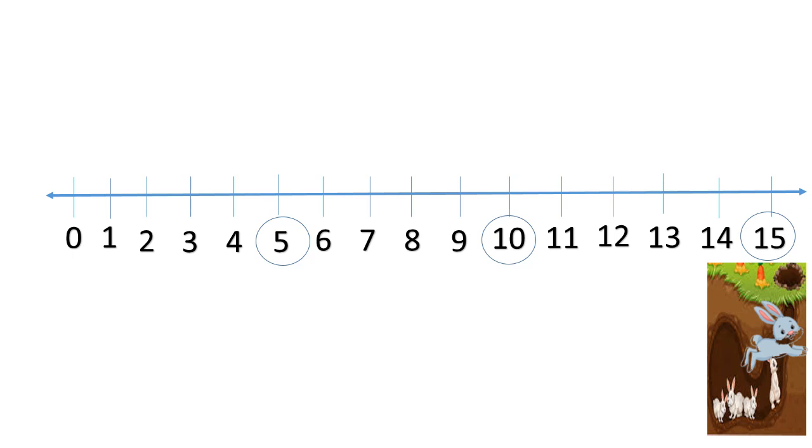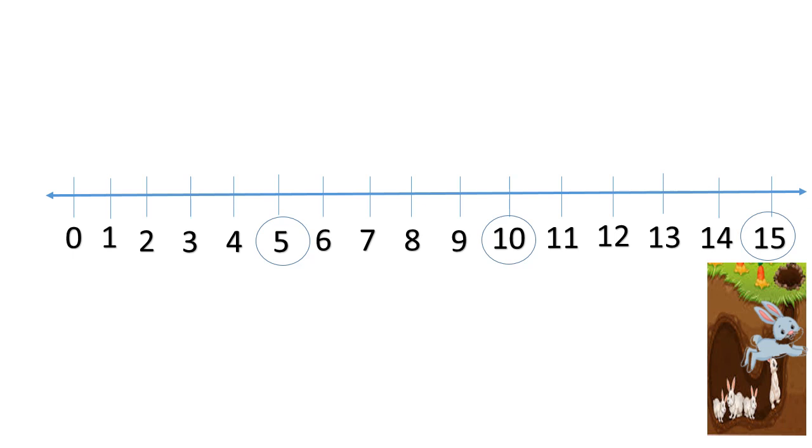Now from 5 to reach number 10, how many numbers did it skip here? Let's count. 6, 7, 8 and 9. So it skipped 4 numbers and reached number 10. In the same way, to reach number 15, it skipped 4 numbers. Right, children? It reached on number 15.